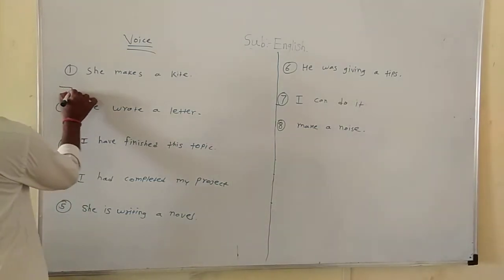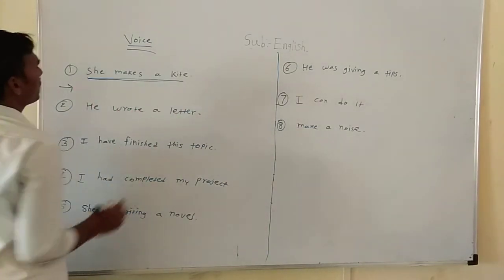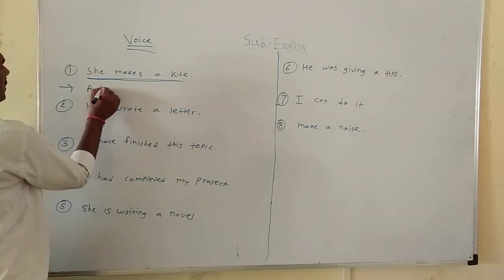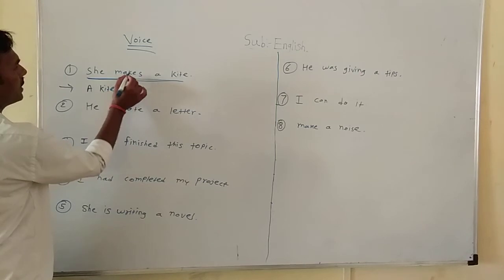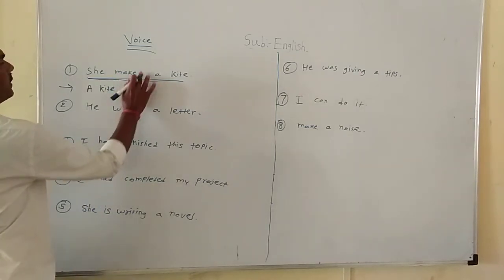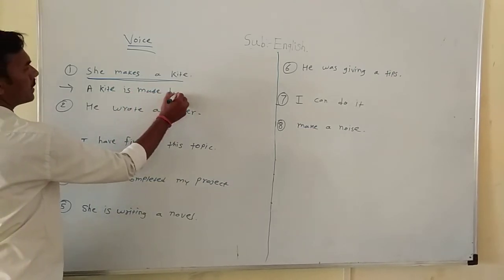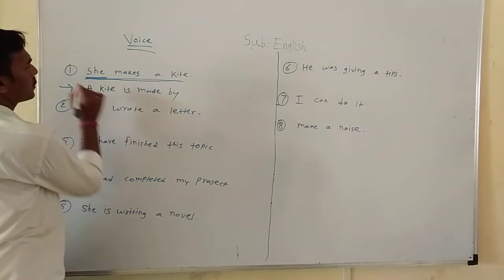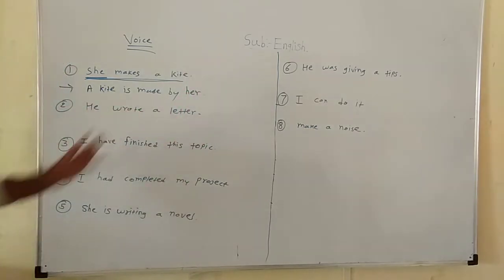First, she makes a kite. The sentence given is in simple present tense. How is it converted into passive voice? Let's take the object, a kite. According to the object, we use the be form is, then V3 of makes, made, then by, and then the objective case of the given pronoun. Here she is given, so its objective case is her. So a kite is made by her.